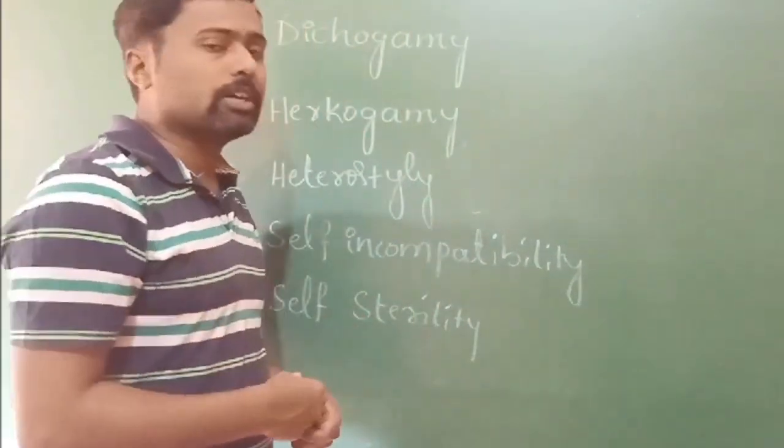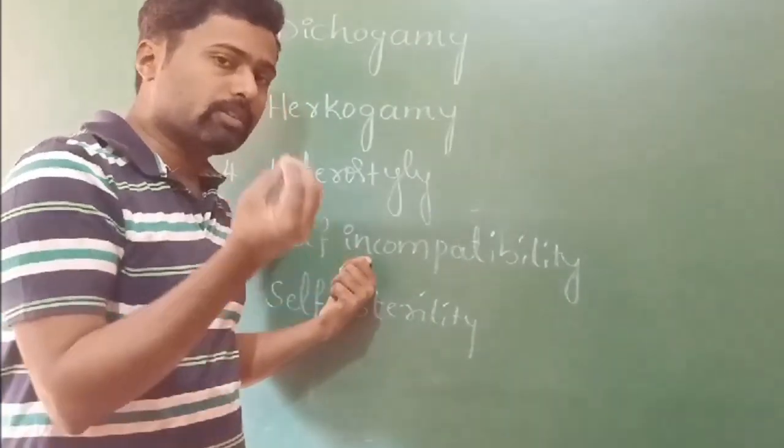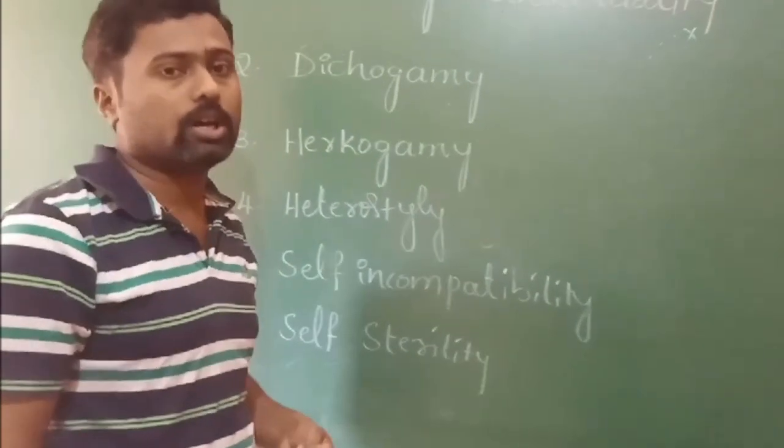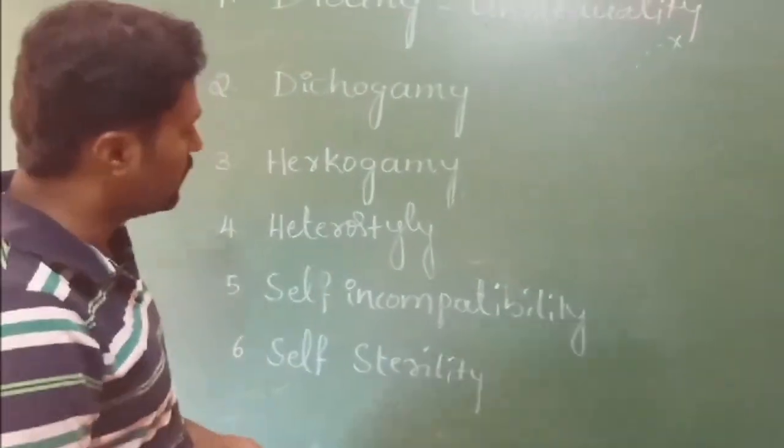So why does this have to be developed? Again, this is a modification observed in plants to achieve cross-pollination, that is nothing but xenogamy.